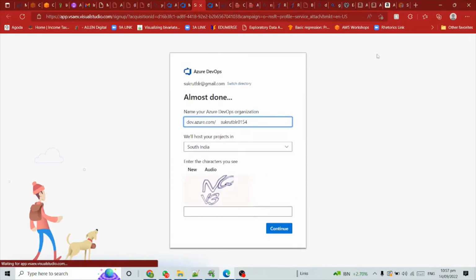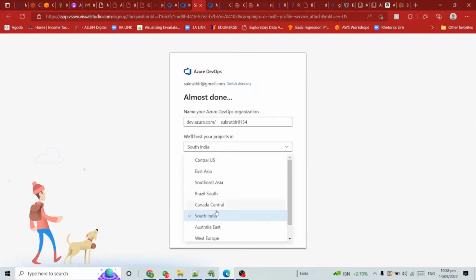So you come here, and it says creating organization. Name your Azure DevOps organization. I'm giving my name as Sukrut BLR 0154. We will host your projects in South India.